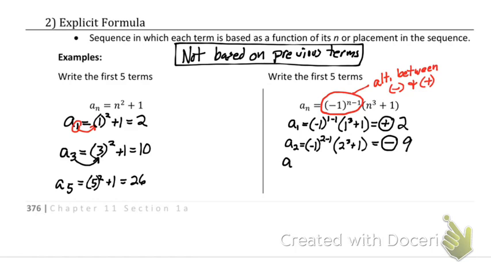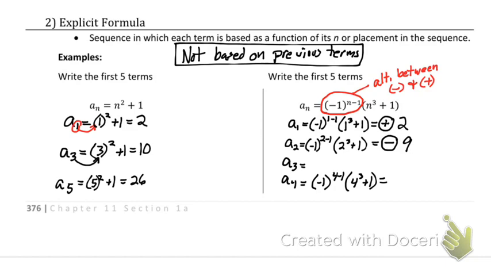I'm going to skip a sub 3. Let's go to a sub 4. So that's negative 1 to the 4 minus 1 times 4 cubed plus 1. So if I followed this pattern, positive, negative, positive, this should be negative.